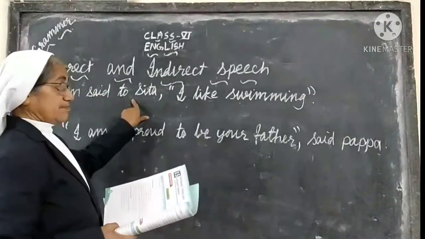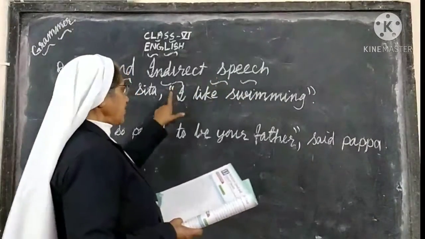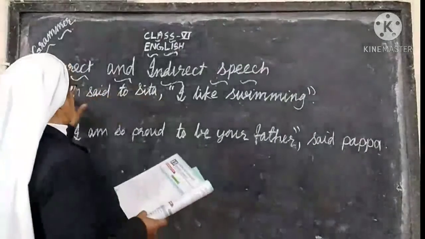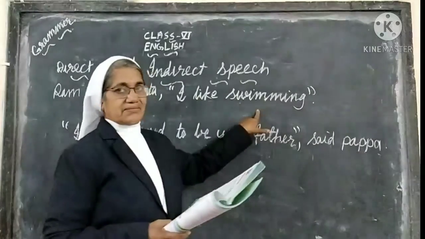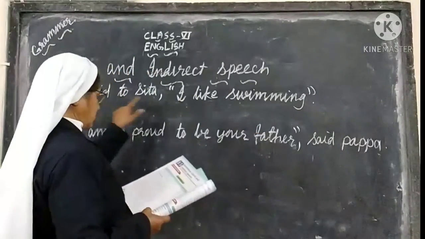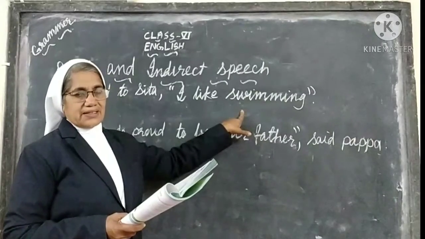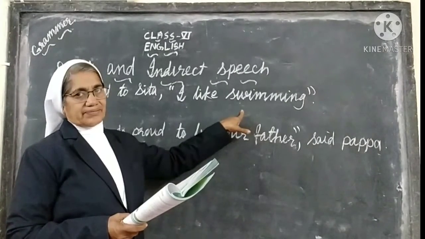Ram said to Sita, comma, quotation marks. In quotation marks, we will write Ram's words. I like swimming. Ram said to Sita, "I like swimming." We have written I like swimming in quotation marks.